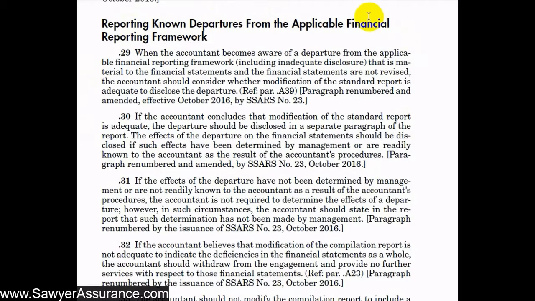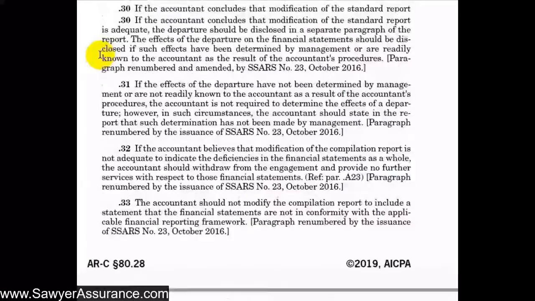So remember, when we're performing a compilation, we are not providing an opinion or any level of assurance, but whenever we're going through and obtaining certain information, we might come across instances where there are departures from the applicable financial reporting framework, and we might need to modify our report based on those. So in this section is AR-C Section 80.29 through 33.